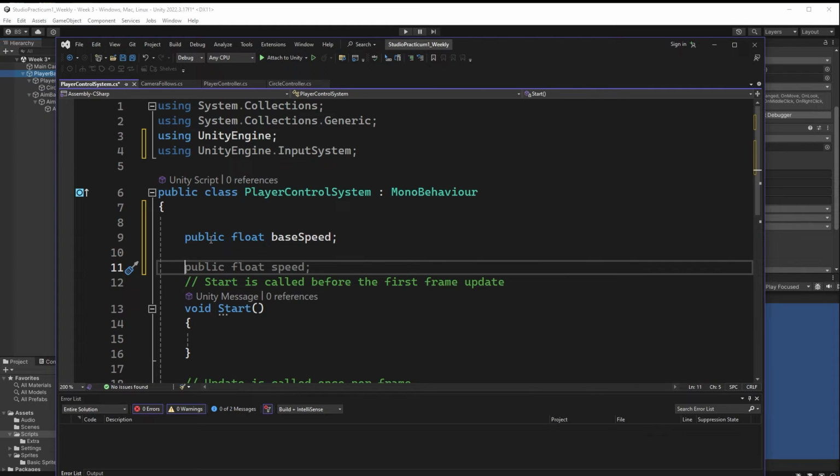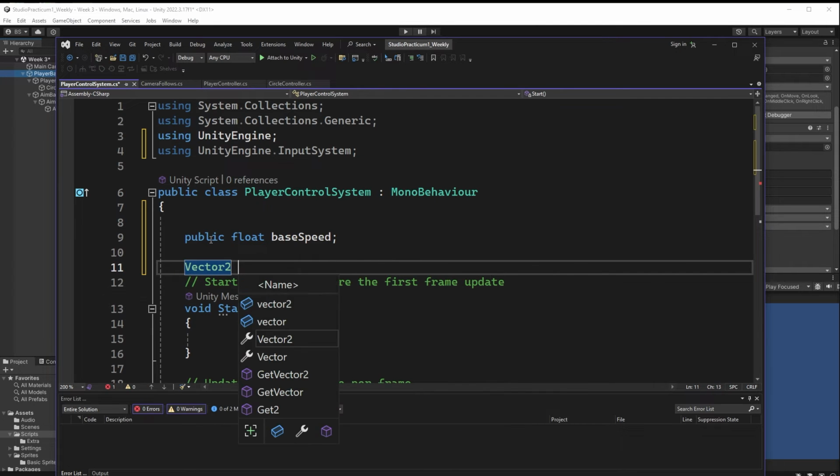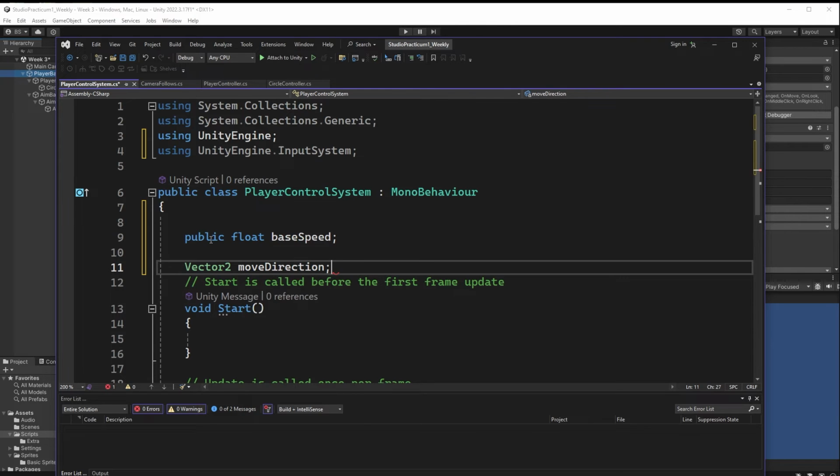We know we need that. We also know that we need a couple of other things. We know we need a direction that we're going for movement. We know we need a direction that is going to be the direction the player is moving based on the information we get from the stick itself. So let's add in here a Vector2. Let's just call this our move direction. All right, we'll call that our move direction.